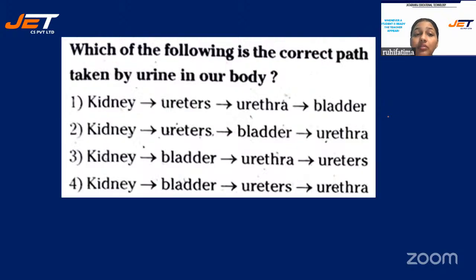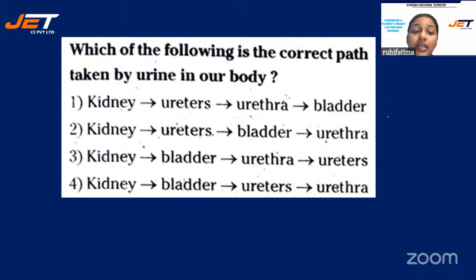Next question. Which of the following is the correct path taken by urine in our body? I want all of you to answer this question correctly, because we have discussed this right away. First option is kidneys, then ureters, then urethra, and then bladder.